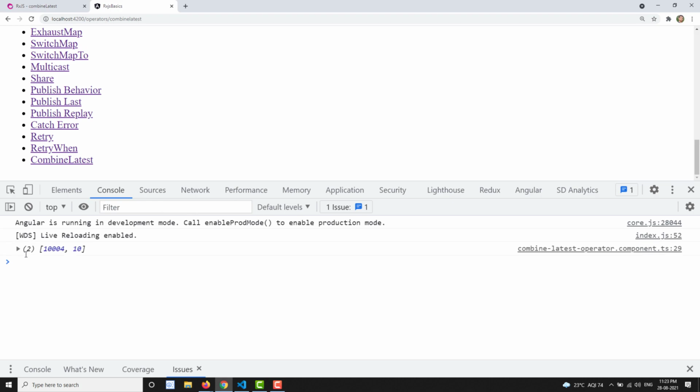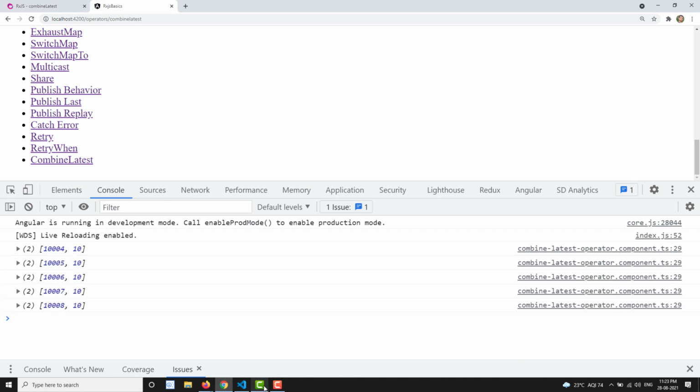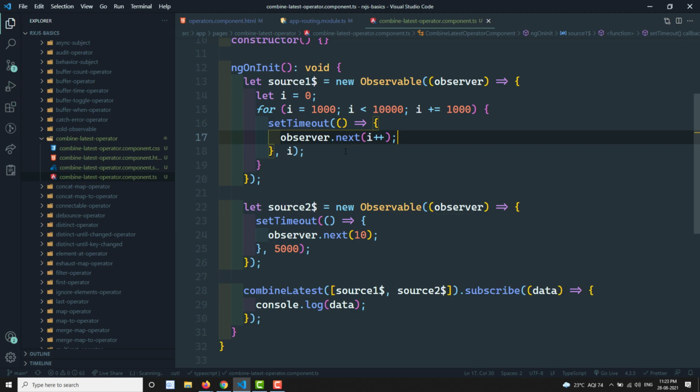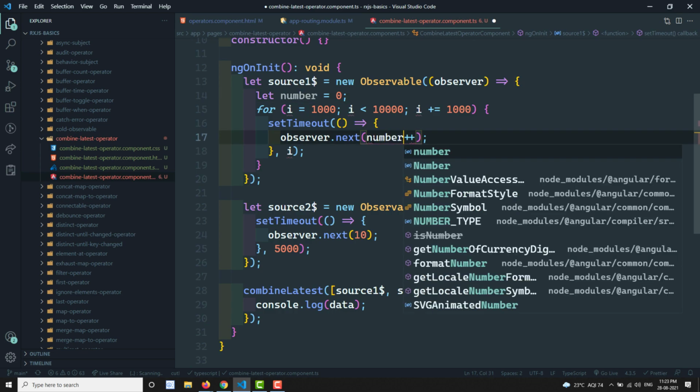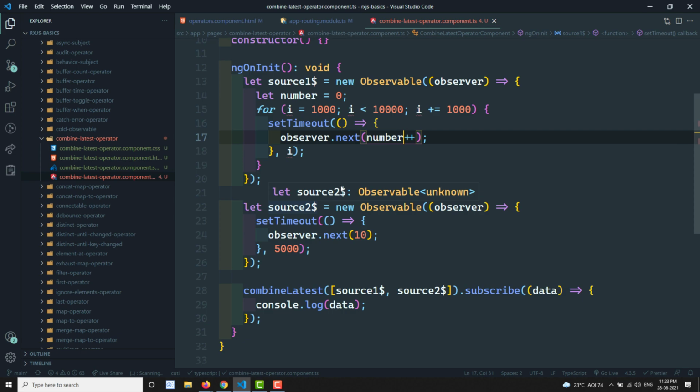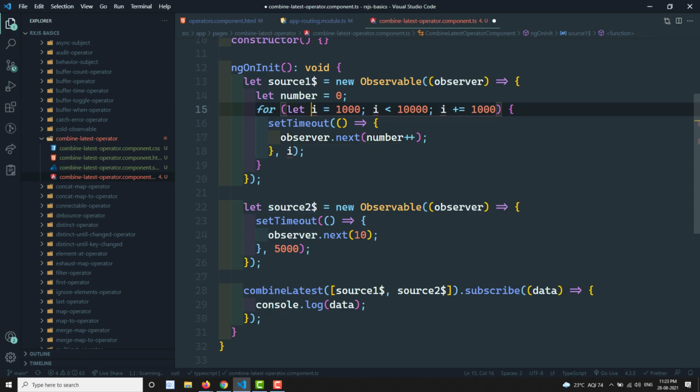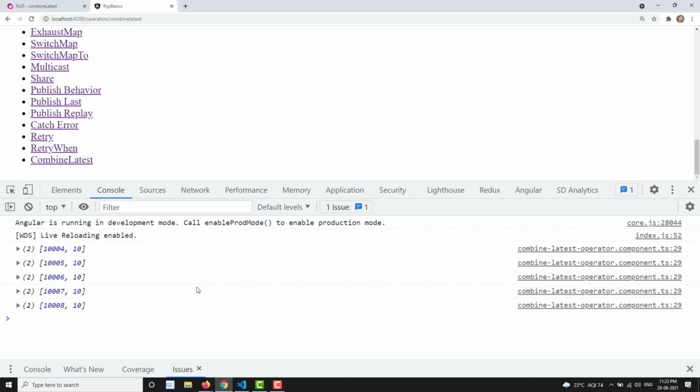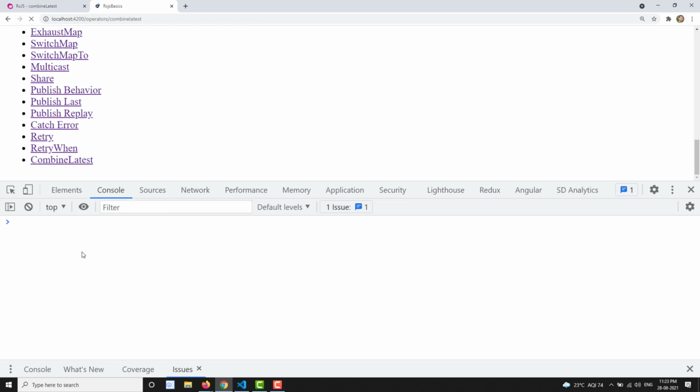Now what could be the output here? You will get an output of 1004, 1005. So for every second it is sending the data. So that is okay, fine. Here we need to give number, and here I can give number plus plus. So now this one will be fine. Now if you try to see the output, you will get an output of 5 comma 10 or 4 comma 10 or something like that. We will be able to see the output.